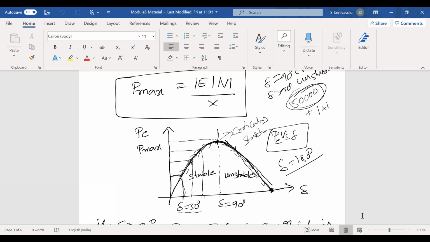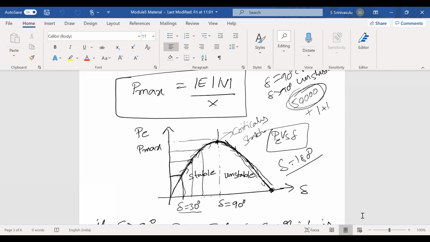Beyond this 90 degrees, observe in this graph also, when delta increases, P comes down. What happened? The system is not able to deliver the power corresponding to this load variation. That means the system comes to the unstable region.